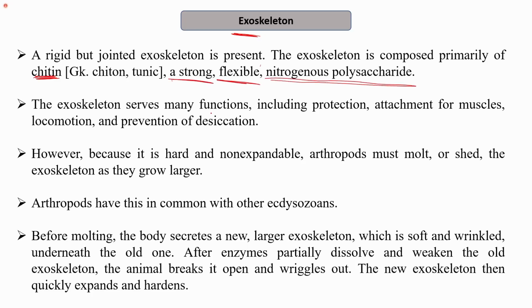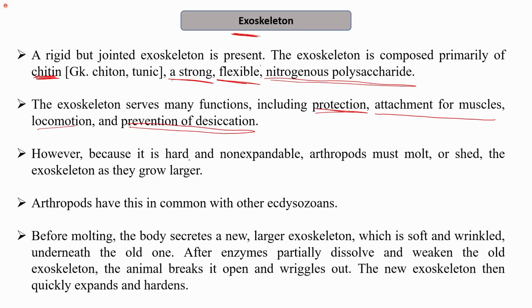The exoskeleton serves several functions. As the name suggests, skeleton, since it is present on the outer side and it is hard, it allows for protection. Also, it provides an attachment for muscles. It helps in locomotion and the prevention of desiccation. In some arthropods, it prevents the organism from drying out by preventing moisture from being lost.